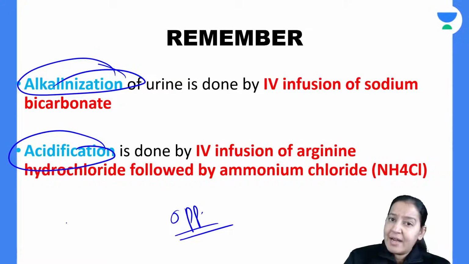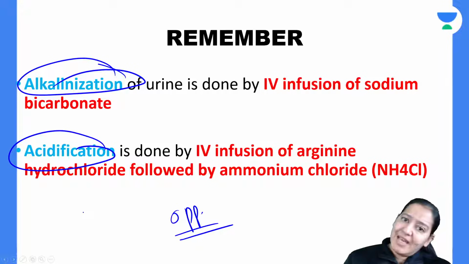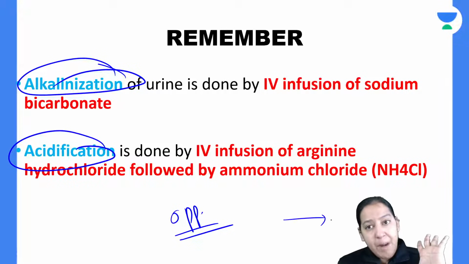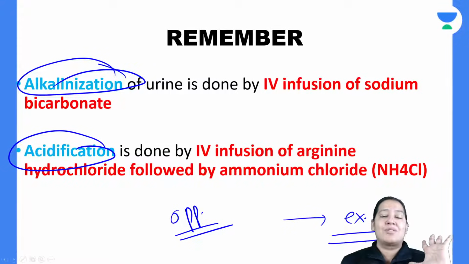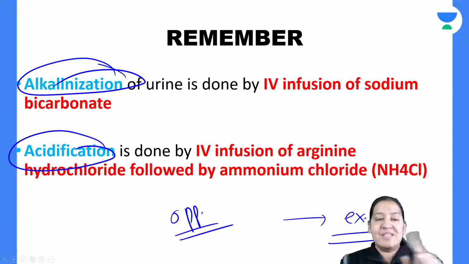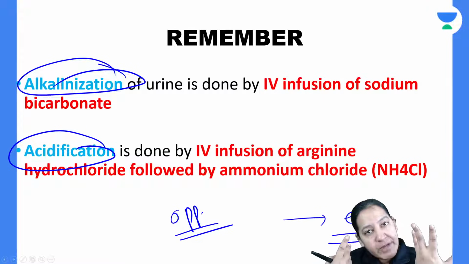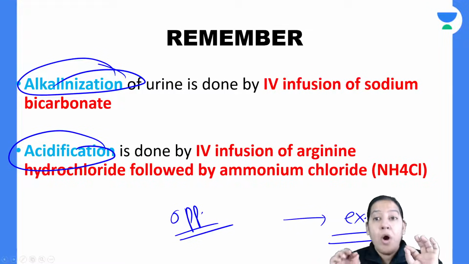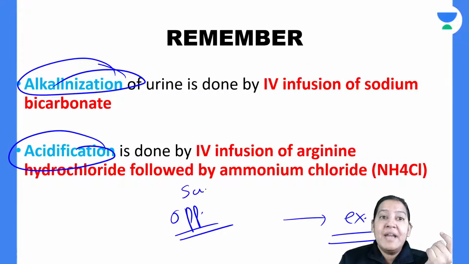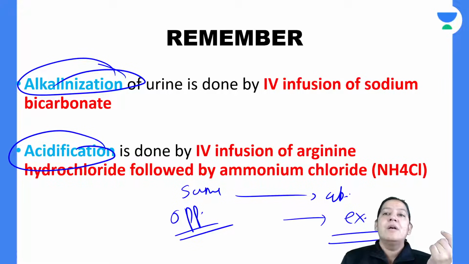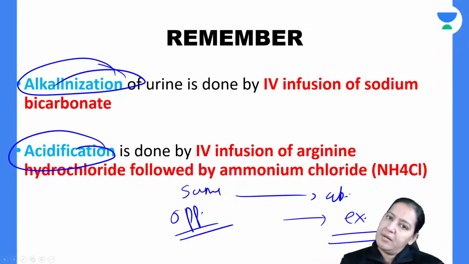If the drug is acidic, make the urine basic. If the drug is basic, make the urine acidic, so that the drug is excreted in the opposite medium. In the same medium, if you provide by mistake, the drug is acidic and you also acidify the urine, you got confused, you will lose the boy. The boy will be dead because in the same medium, the drug will be absorbed in the blood. So he will have toxicity of the drug and the person will die.